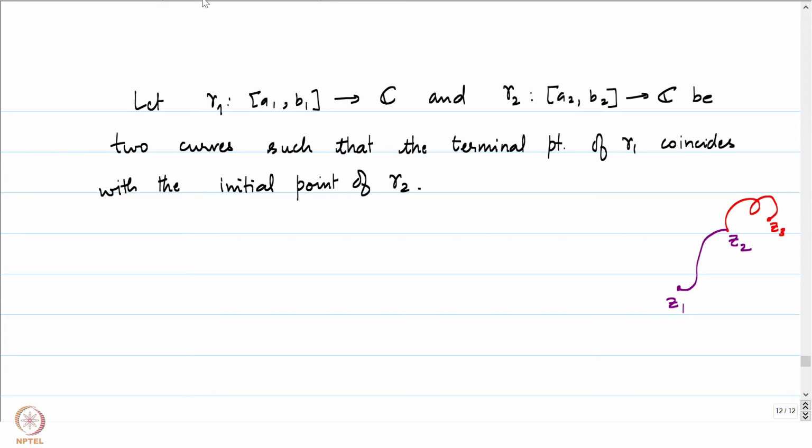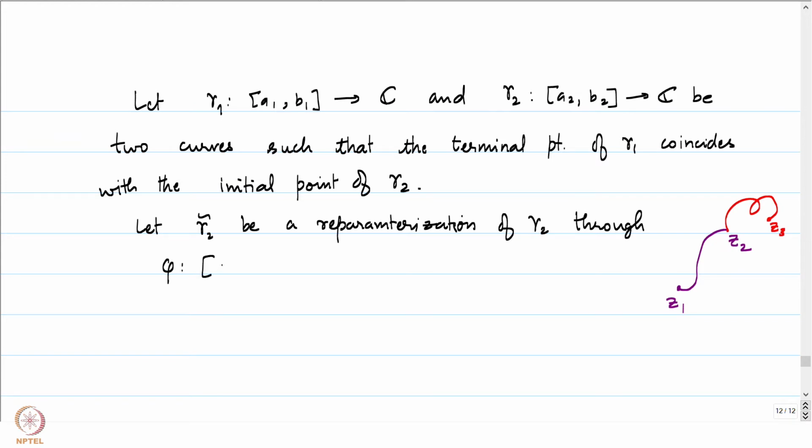But we would now like to define the concatenation of gamma 1 and gamma 2. To do that, let's do a reparameterization of gamma 2. Let gamma 2 tilde be the reparameterization of gamma 2 through the homeomorphism phi, which is given from [A2, B2] to [B1, ...]. It's just a translation, by the way.